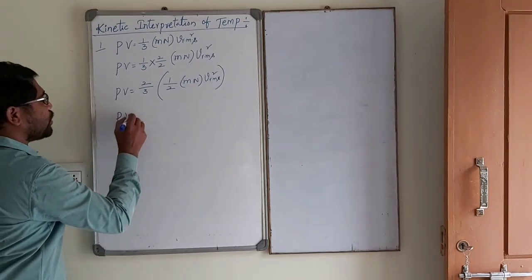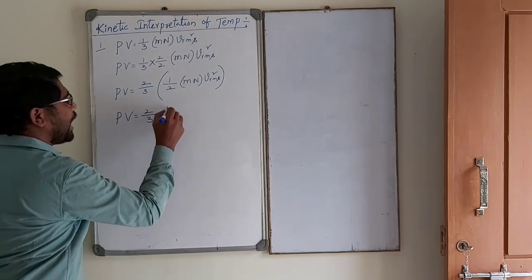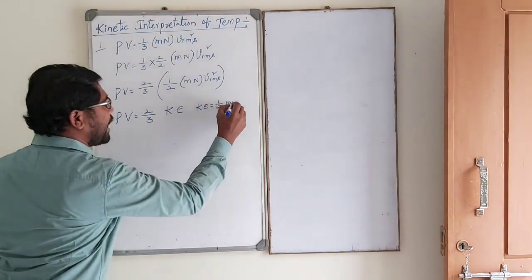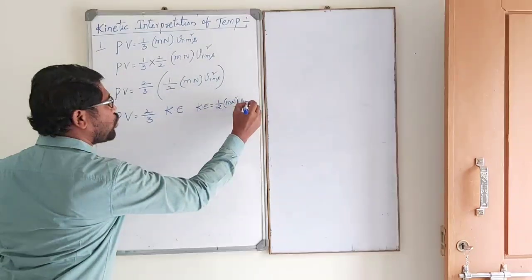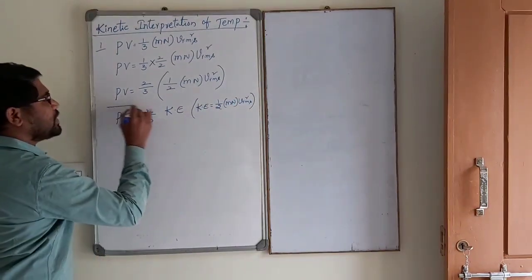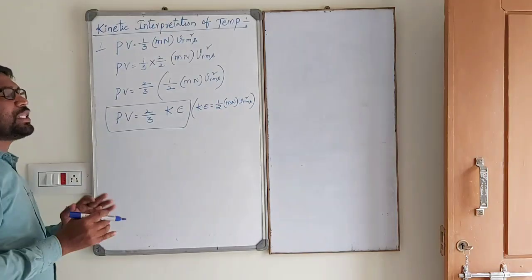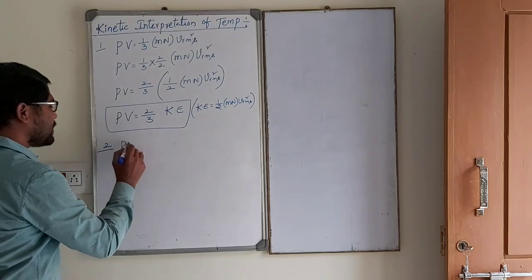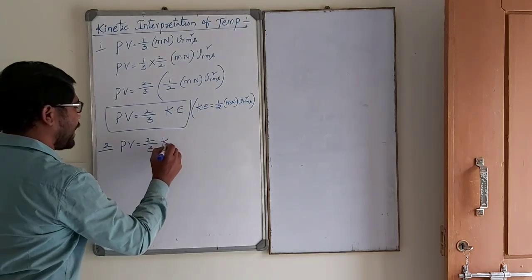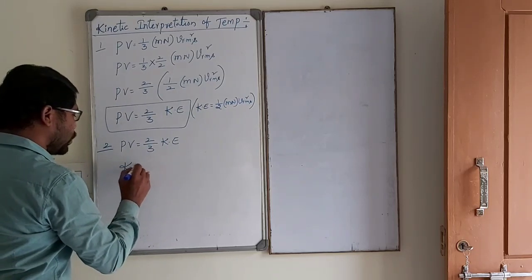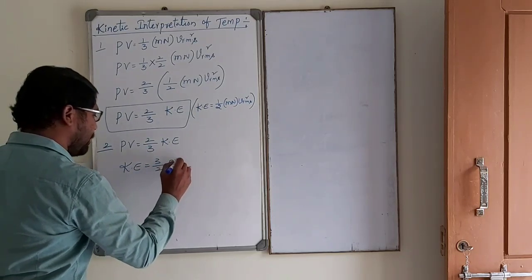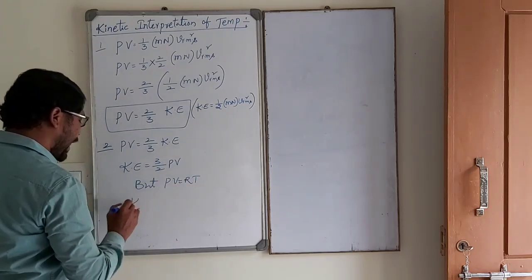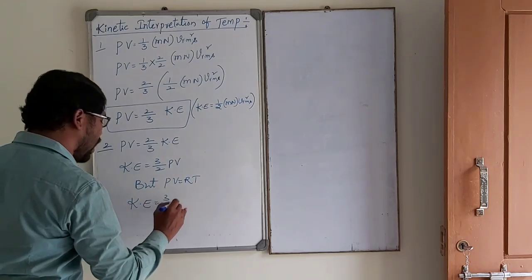So PV is equal to 2 by 3 KE. Now KE is equal to 3 by 2 PV. But PV is equal to RT. So kinetic energy KE is equal to 3 by 2 RT.